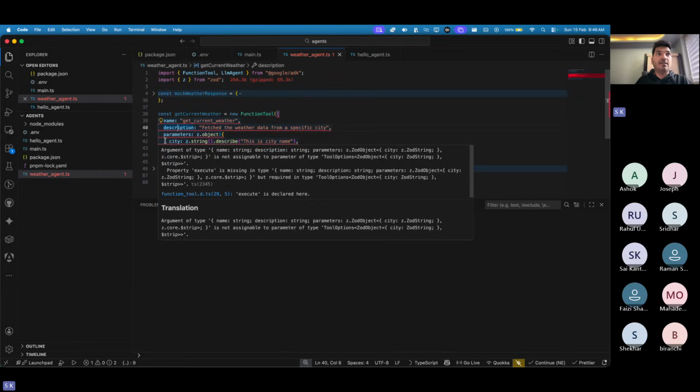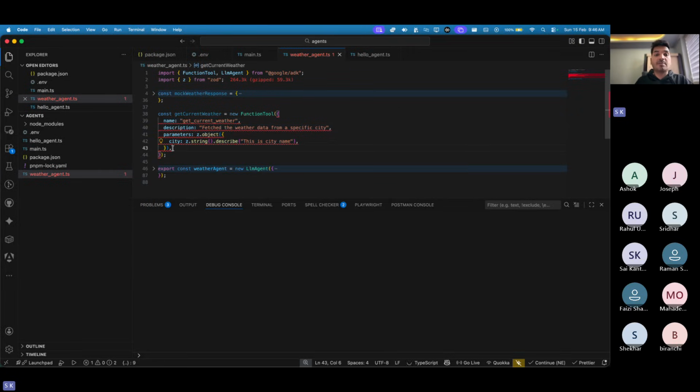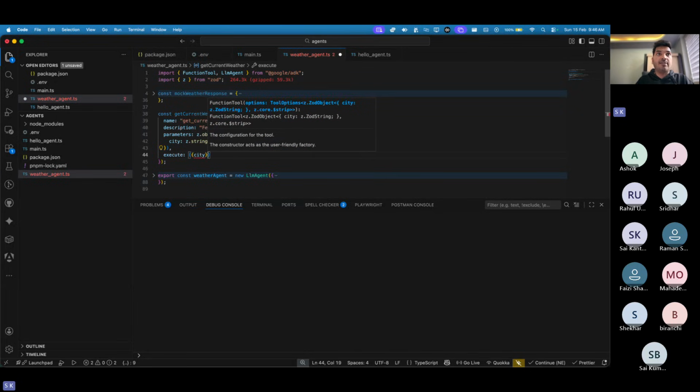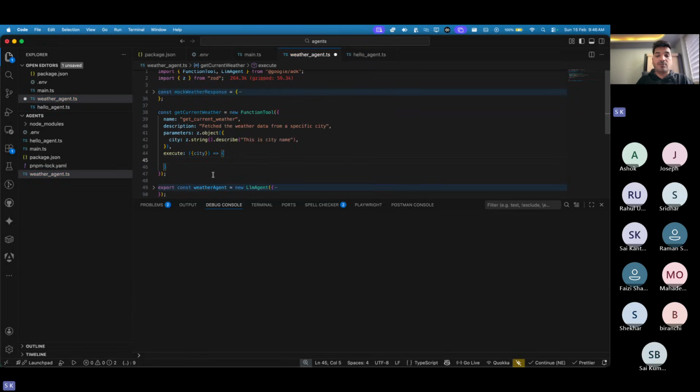Now, based on this parameter, what do you want to send as the response? If you get something, what do you want to do? You want to execute something. So based on whatever input I get, I want to do some execution, and this execution will be done inside this. Here you can access whatever parameter you have like this, and you can use the city here.